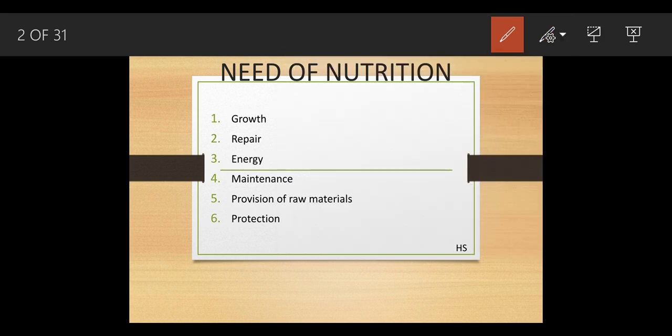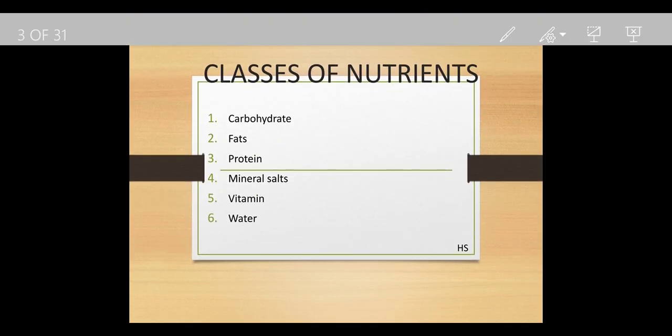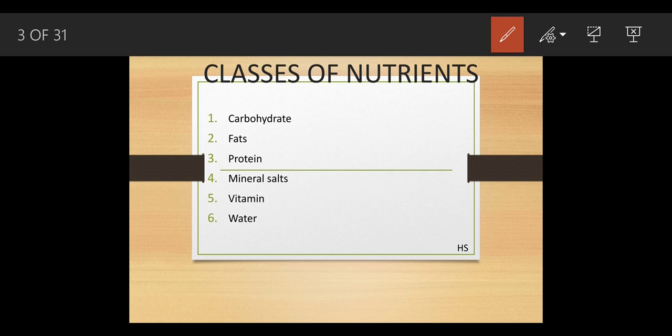Now, what are the classes of nutrition? There are 6 different classes of nutrients: carbohydrates, fats, vitamins, minerals, proteins, and water. Now one would be thinking, out of the six, why is water included in the nutrients part?